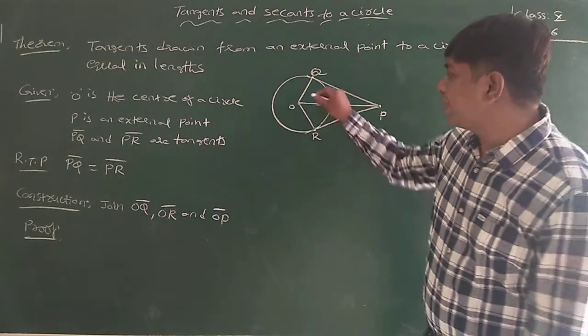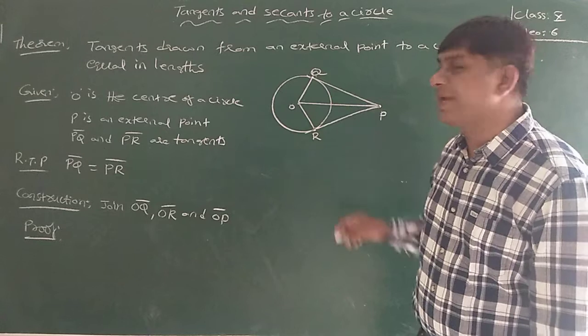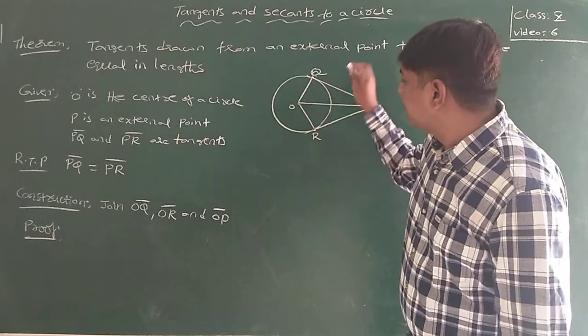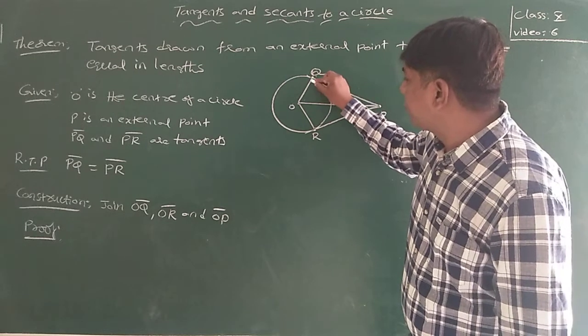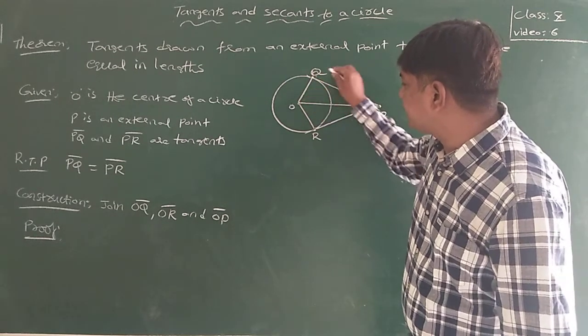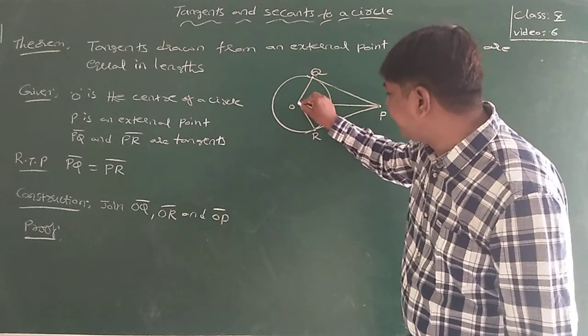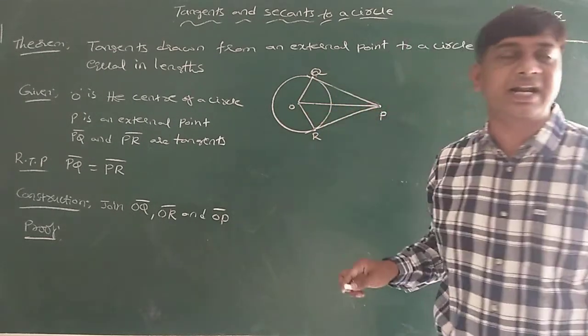Now when I join OQ, OR and OP, I get two triangles: OQP is one triangle and ORP is another triangle.